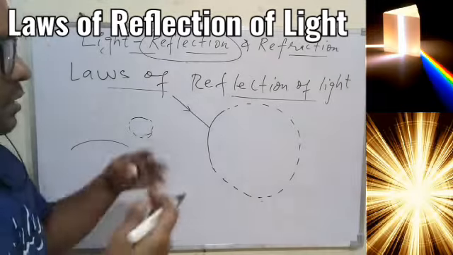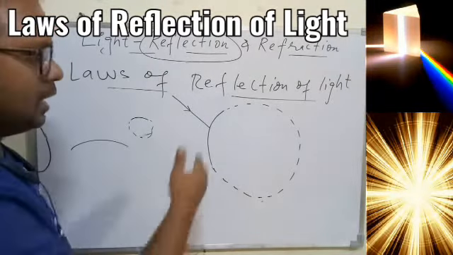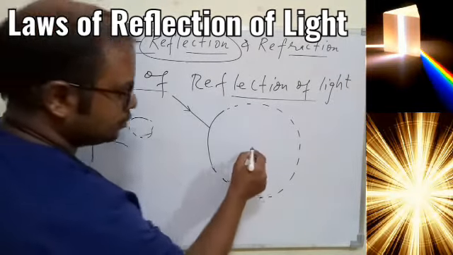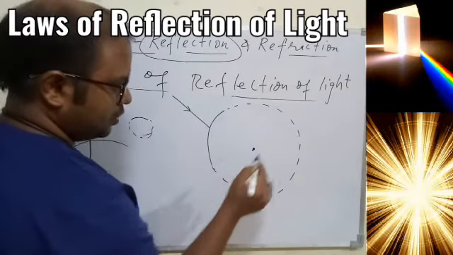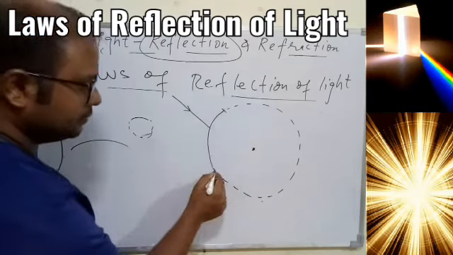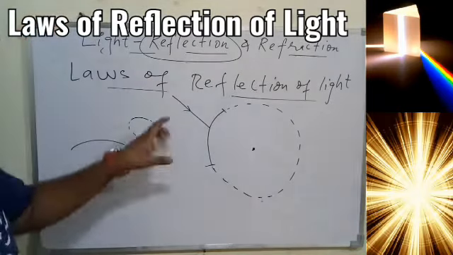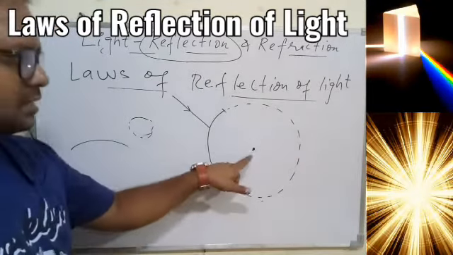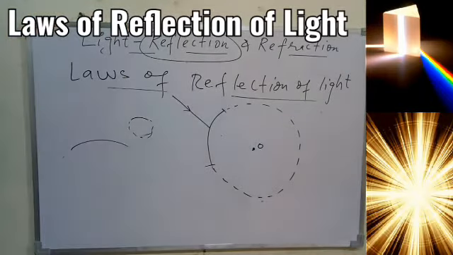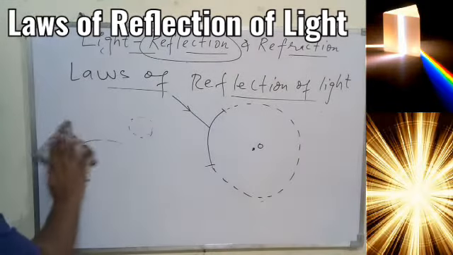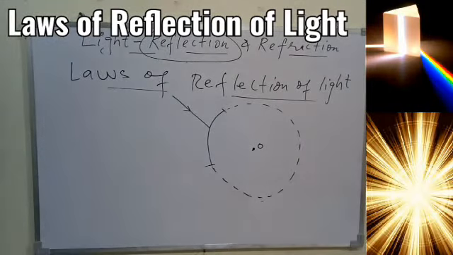So any curve is a part of a circle, and any circle will have a center point. So let this be the center point. Okay, so for this curve, we have a circle and the center is O. This is the first thing we should know. The second thing is the property of the circle, which you might have done in mathematics.